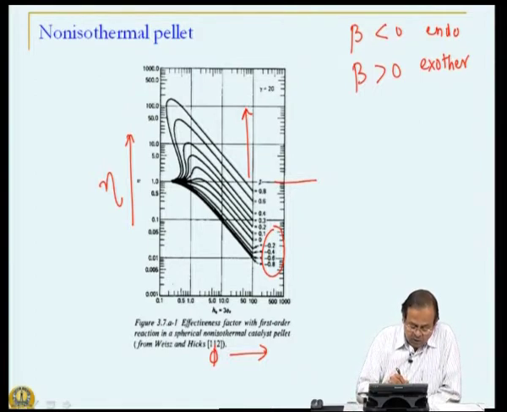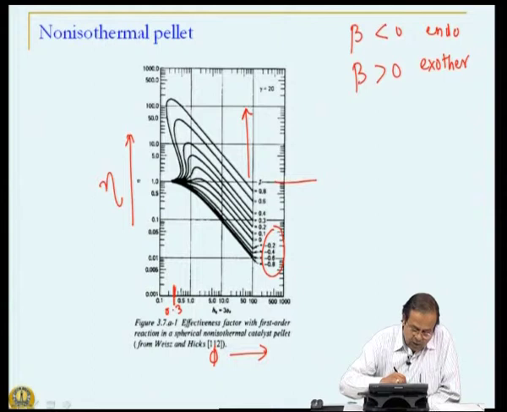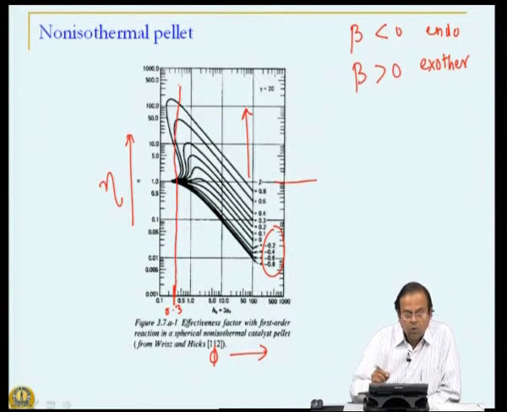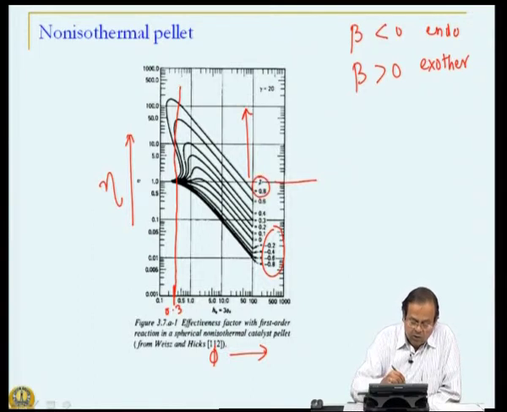That behavior is, namely, let us say that I have my Thiele modulus value 0.3, I mean you could choose any value, but suppose it is 0.3, and then at this Thiele modulus value and beta value, let us say 0.8, I have 3 possible values of effectiveness factor.